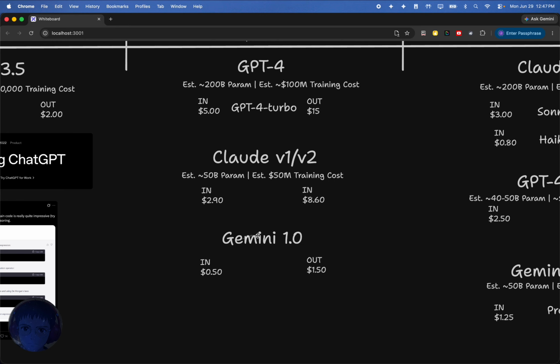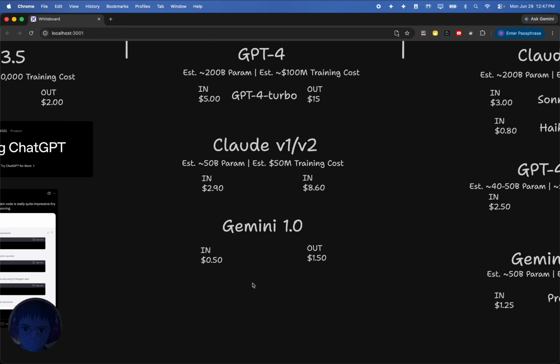2023 was also the release of Gemini 1.0. Now, Gemini honestly didn't matter in this time. It was kind of cool to see Google get into the AI race. I think they started with, I think it was called Bard before Gemini. The one thing that Google was doing that was impressive to me was the price. Even looking at this here, you can see they were charging quite a bit less for their in and out cost. They also had a pretty big focus on speed. Later on, I'll show that they had some Flash models that they released.